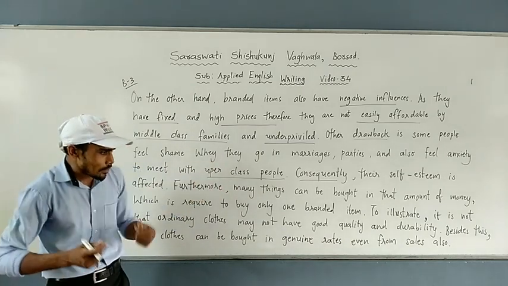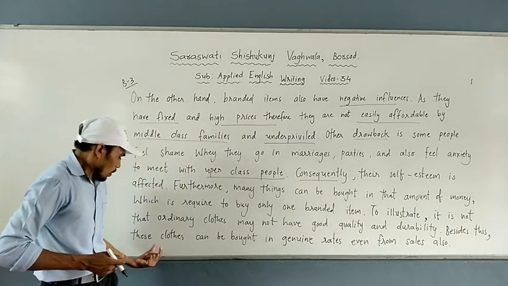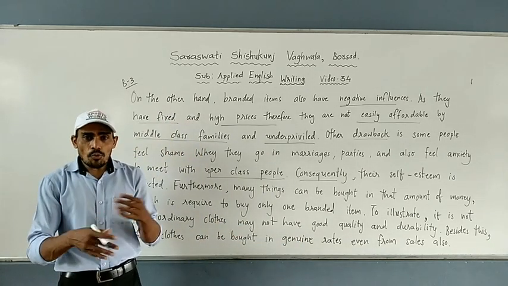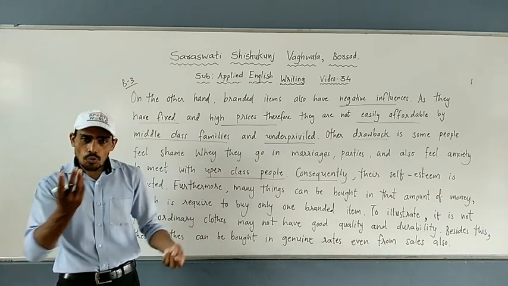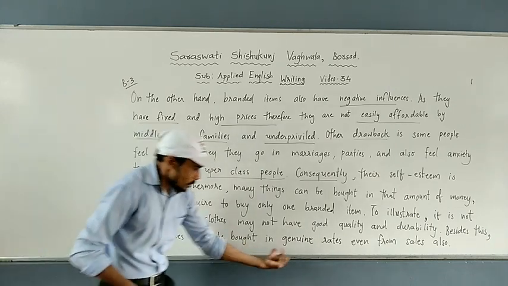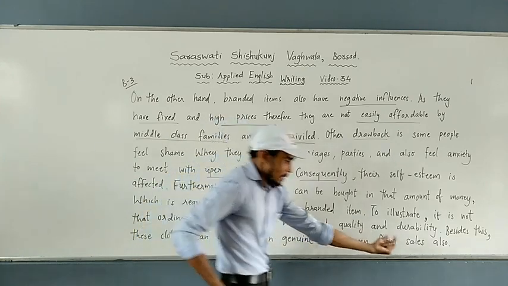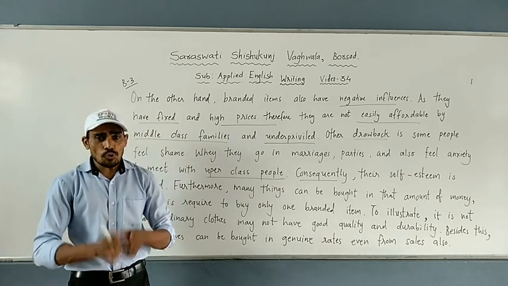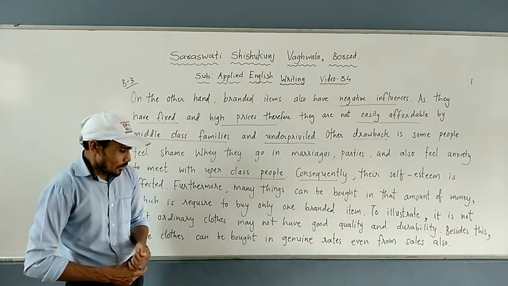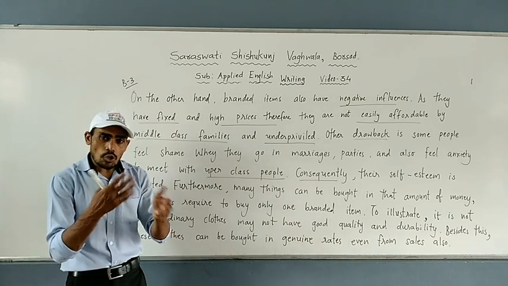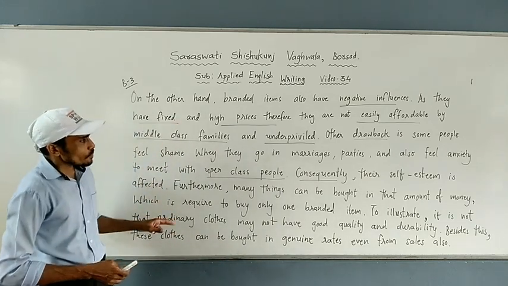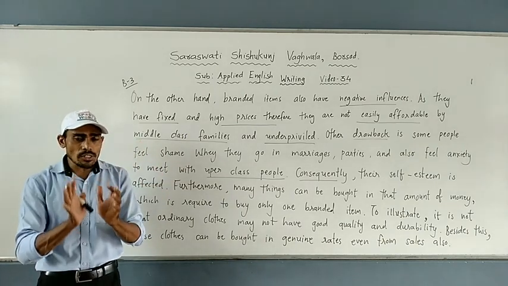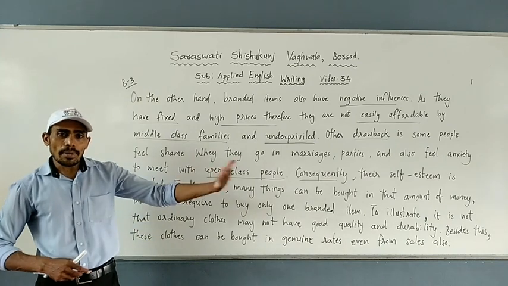Durability means long lasting. Besides this, these clothes can be bought at genuine rates, and you can bargain when you buy local things. You can bargain and buy at genuine rates, and even from sales also. There are a lot of sales available, and you can get branded items also, and you don't have to pay a higher amount of money. And that is good in quality. Now students, I have written 2 points. I hope you have understood body paragraph 3 that I have discussed about the negatives of buying branded things.